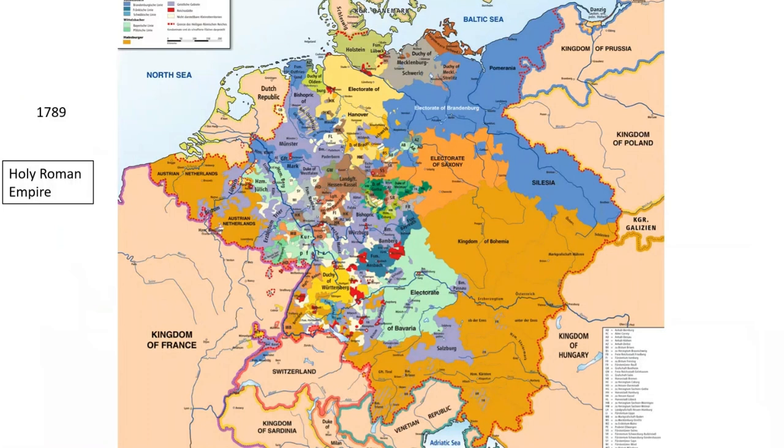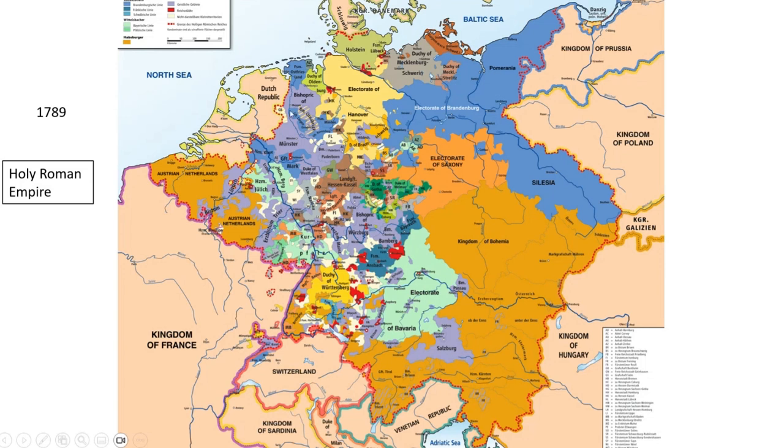We will talk on the unification of Germany. So in 1789, Germany was a collection of around 250 kingdoms. So here is a map of Germany in 1789.